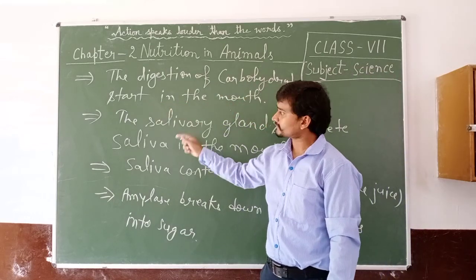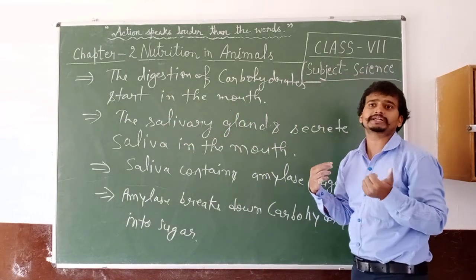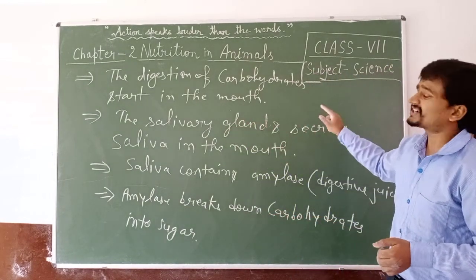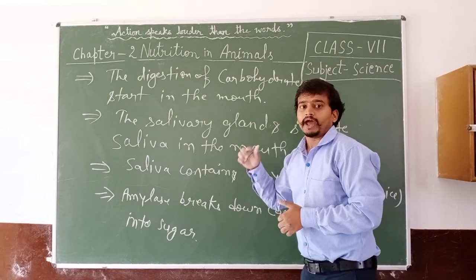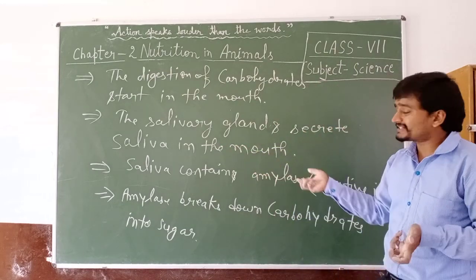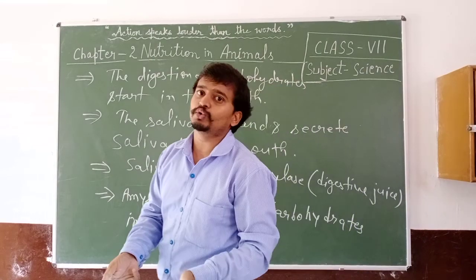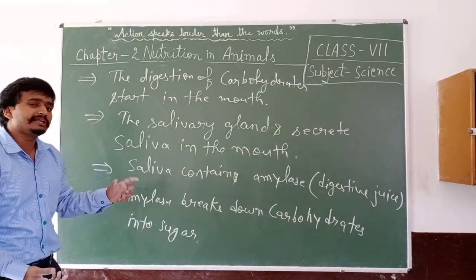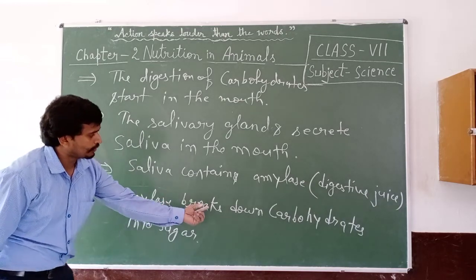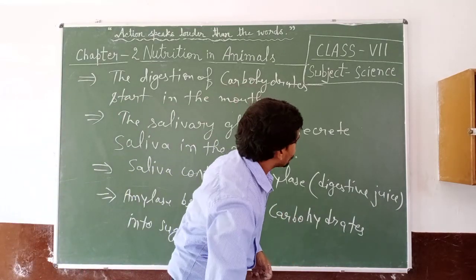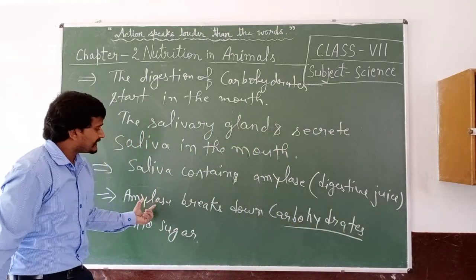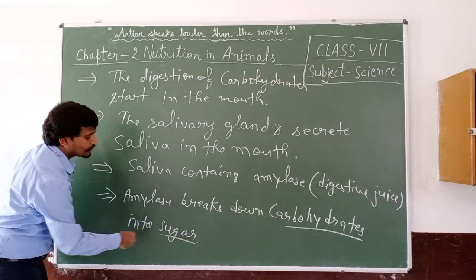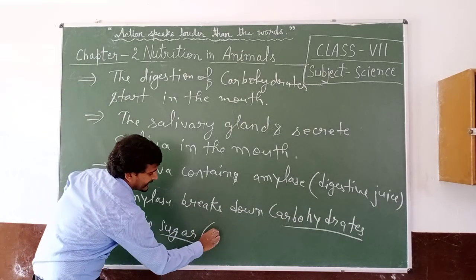Three pairs of salivary glands secrete saliva in the mouth. Saliva contains a digestive juice, amylase. The work of amylase is to break down carbohydrate, a complex substance, into sugar, which we can also write as glucose.